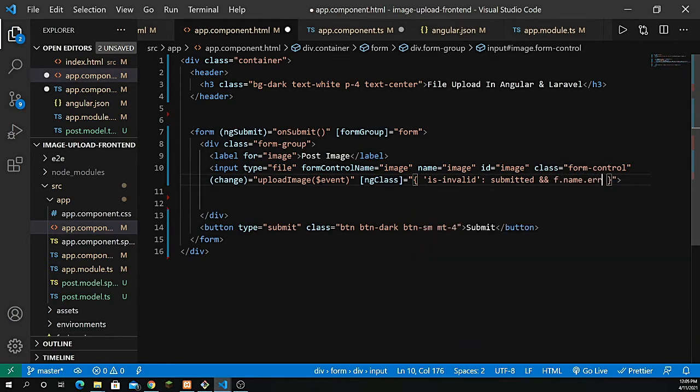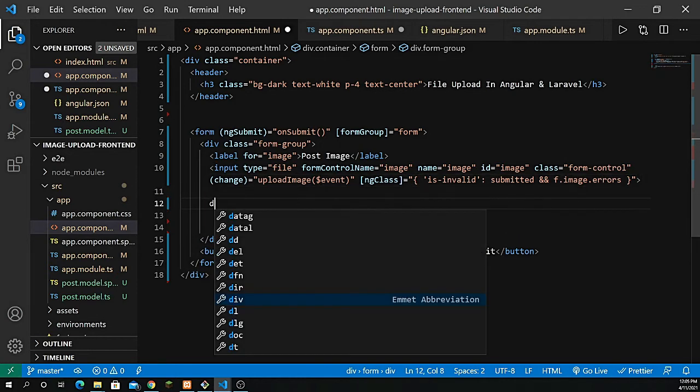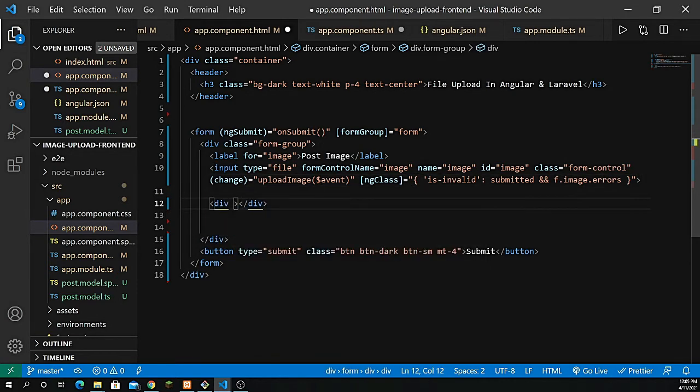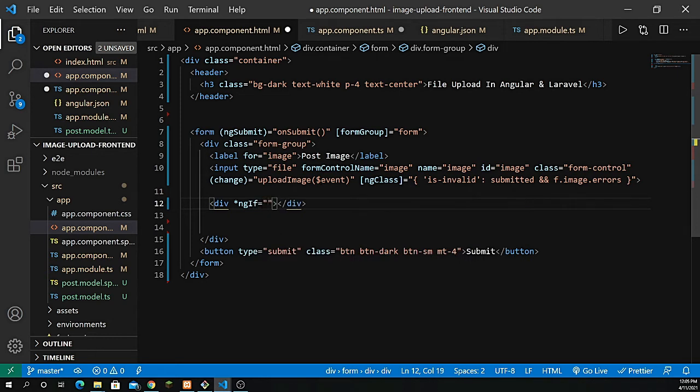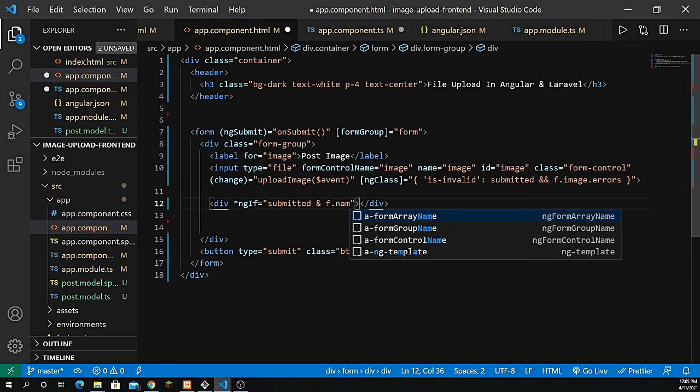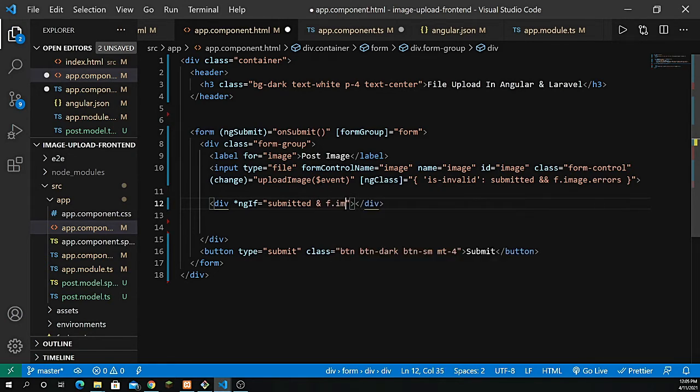So let's first define that here. So f dot it should be image, right? We have the form control name, which is image. Let's define that here, and underneath that we have to define an ngIf directive. This is going to check if it's submitted and it should have the errors, so f.image.errors, right?